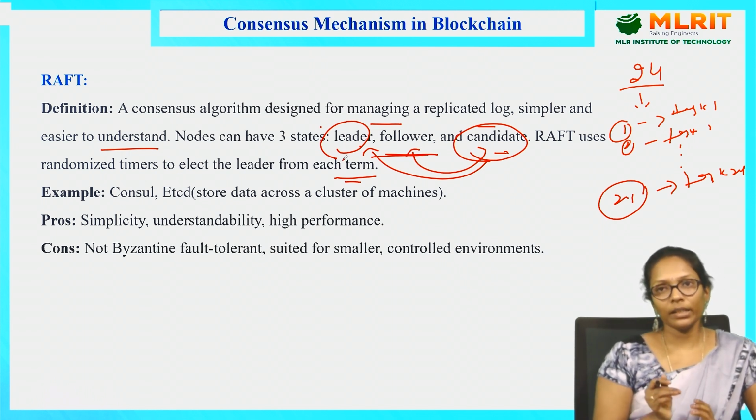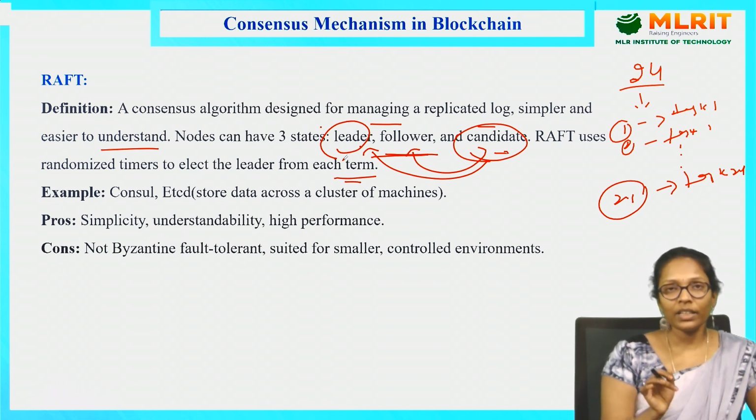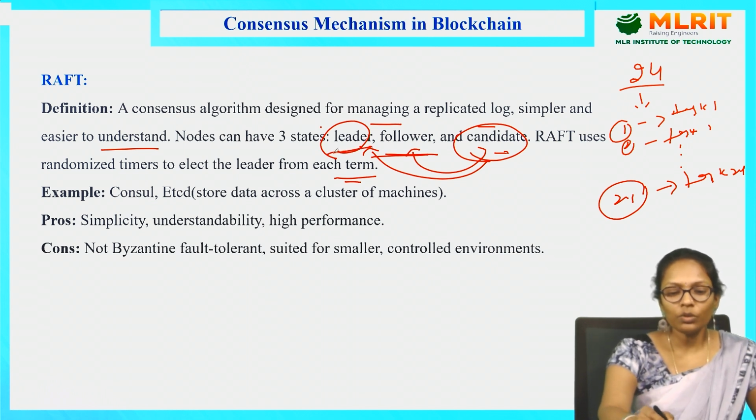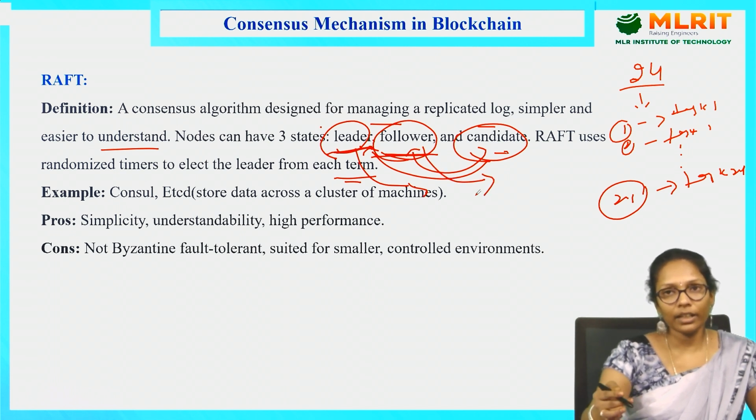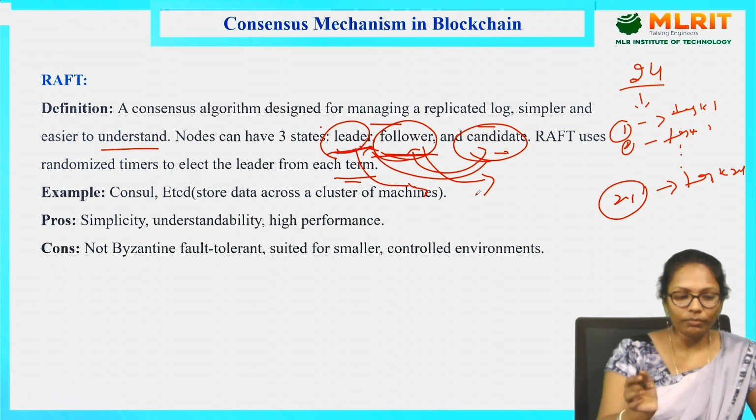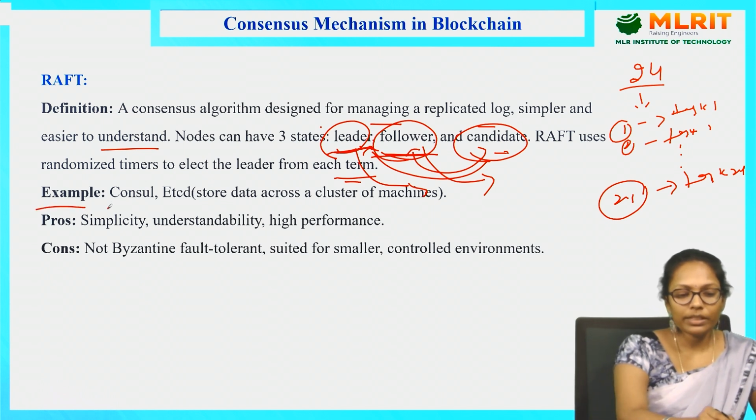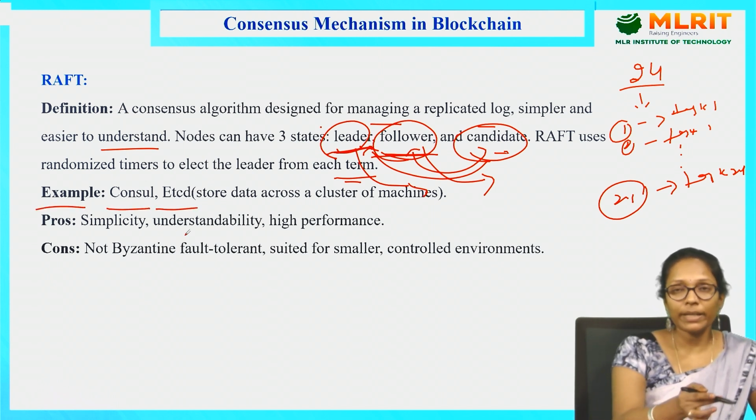He has to maintain the log. Each and every transaction or task done by the network, he has to note. If he is not noting properly, then also there may be a chance to remove this leader. And again, one of the followers who is active will become the leader for the next task. And coming to the examples, Consul and etcd are some examples of Raft.